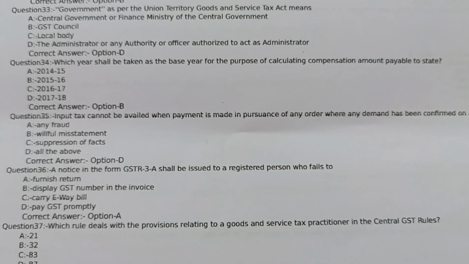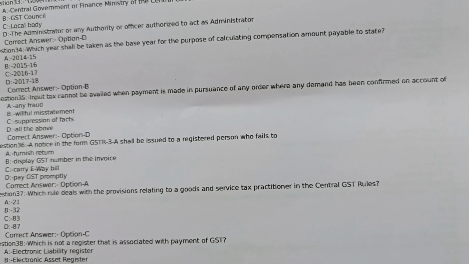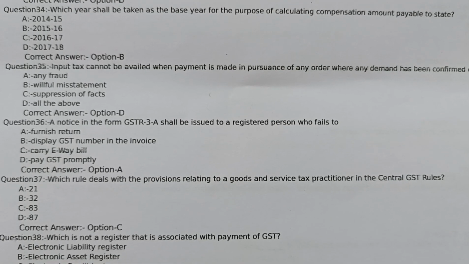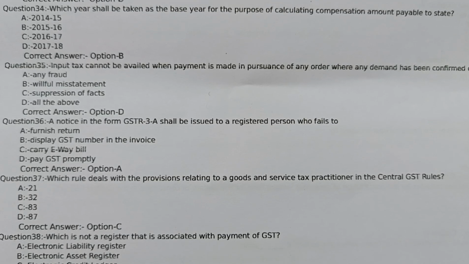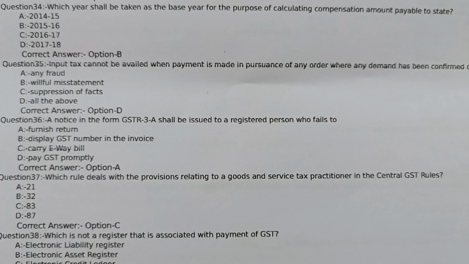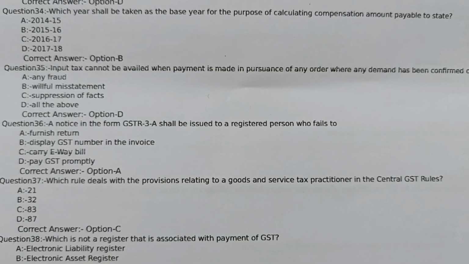Question number 35. Input tax cannot be availed when payment is made in pursuance of any order where any demand has been confirmed on account of option A, any fraud, option B, willful misstatement, option C, suppression of facts, D, all of the above. Correct answer option D, all of the above.